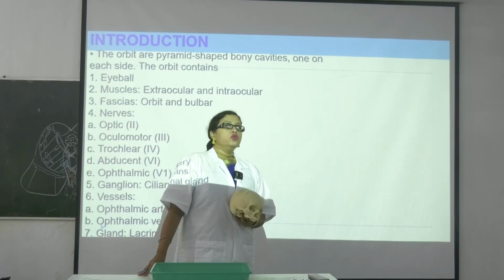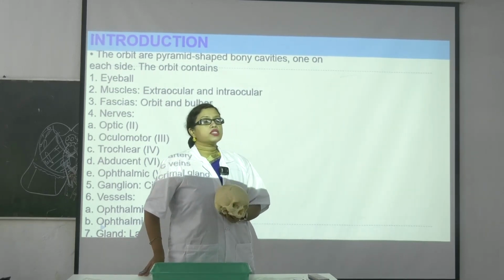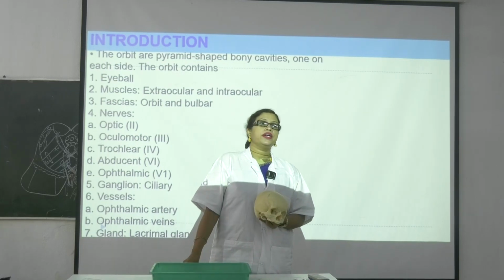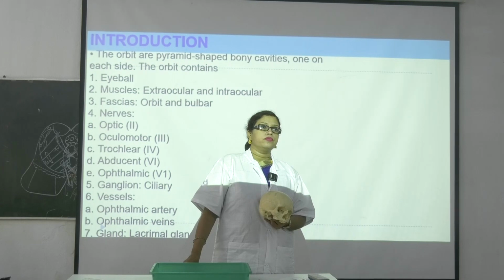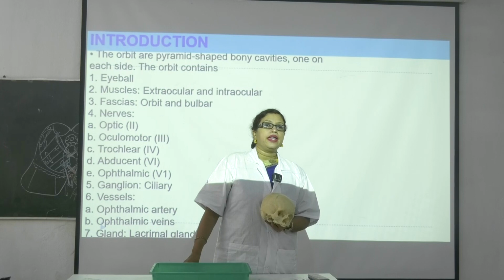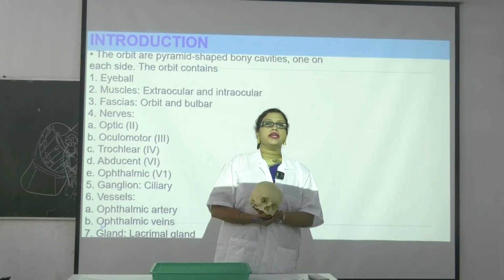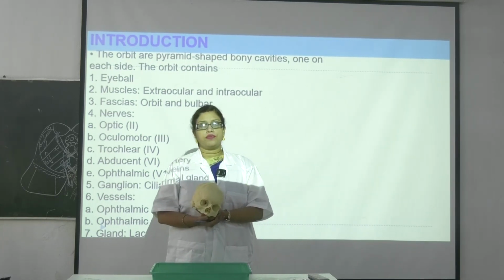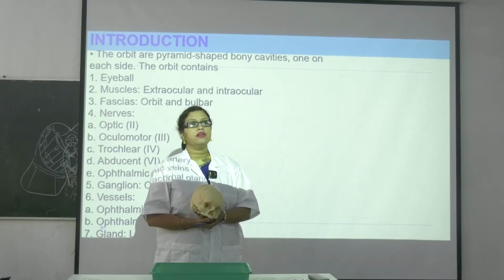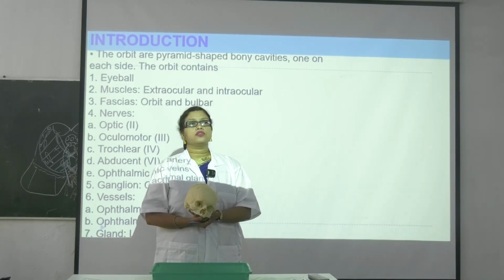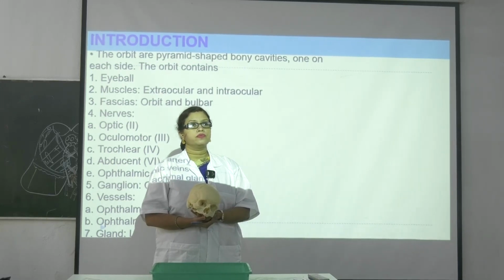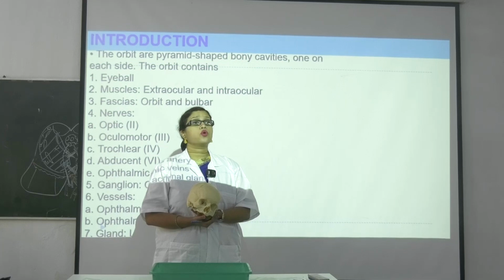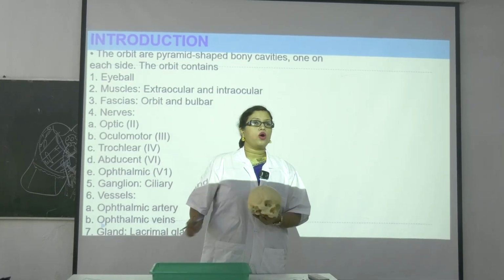So the intermediate compartment: first one is superior and inferior division of oculomotor nerve. Next one is nasociliary nerve, which is a branch of whom? Nasociliary is a branch of which nerve?